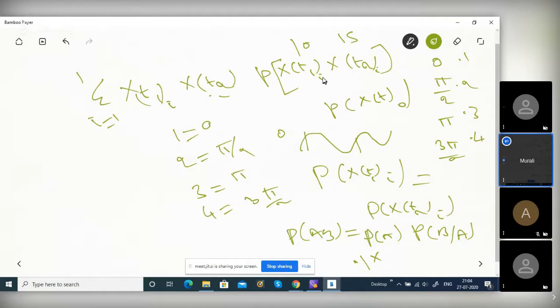Given i equal to 0, that is theta equal to 0, what is the probability of x(t2)? This value is given, x(t1) is given. x(t1) has four values, and that value is given to you. So what is the probability of this?